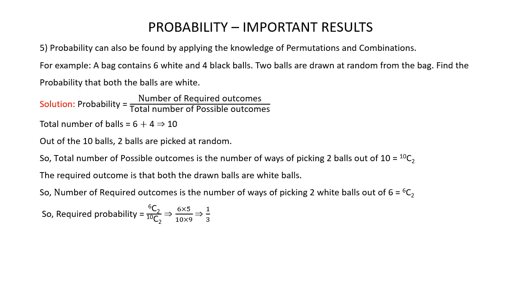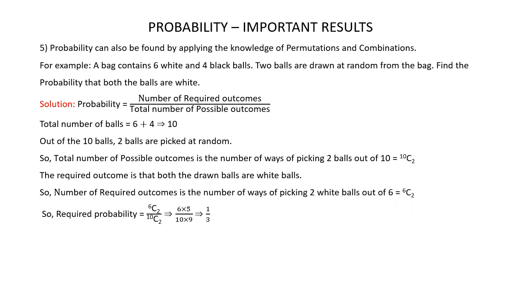Now we are asked to find the probability that both the balls are white. That is, the required outcome is that both the drawn balls are white balls. We know that there are 6 white balls in the bag. So the number of required outcomes is the number of ways of picking 2 white balls out of 6 white balls, which is nothing but 6C2.